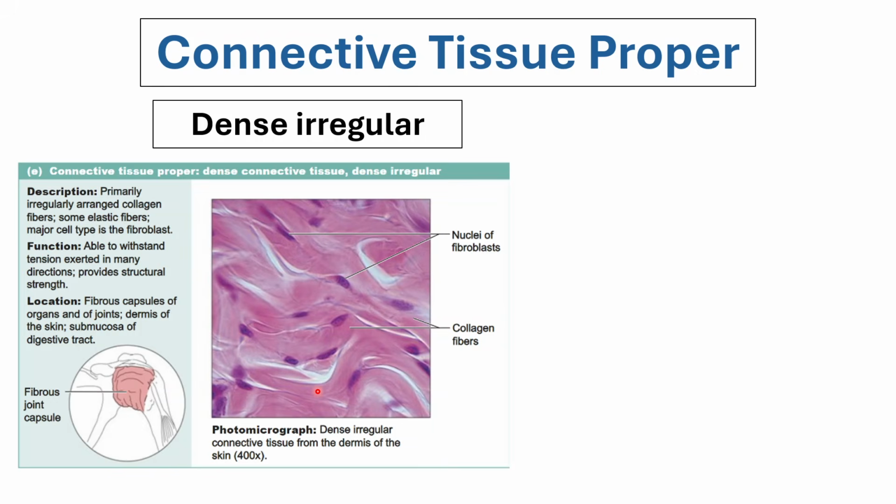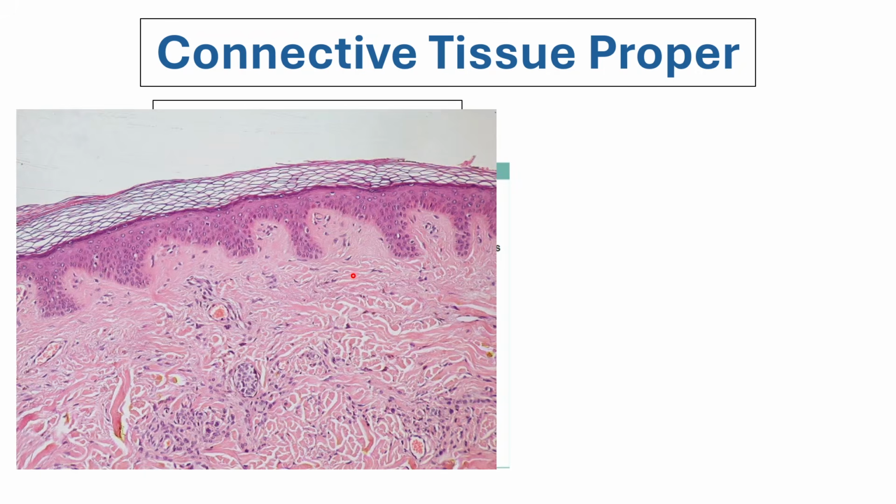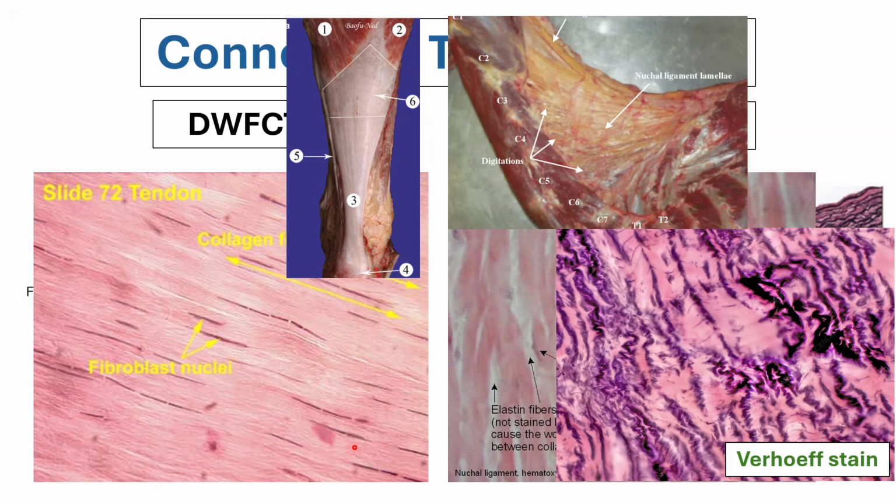For example, in the joint capsules or in the dermis, which are possibly exposed to different directions of tension. While for the tendon, which usually connects your muscle to your bone, the tension is just straight from here to here, only one direction.